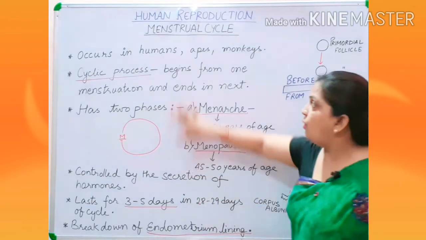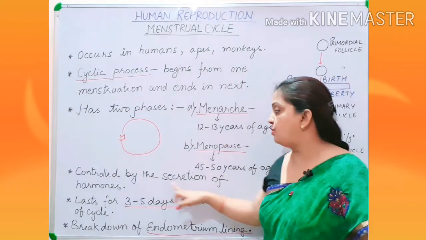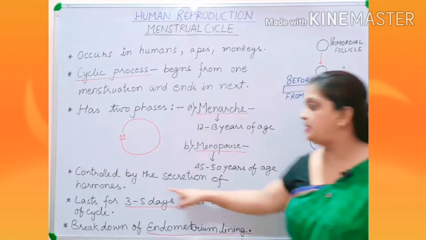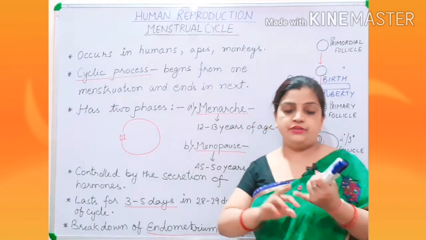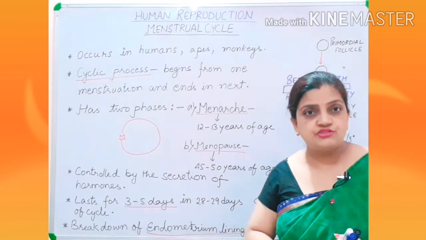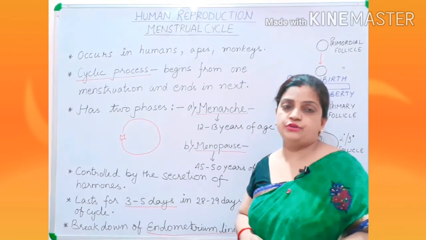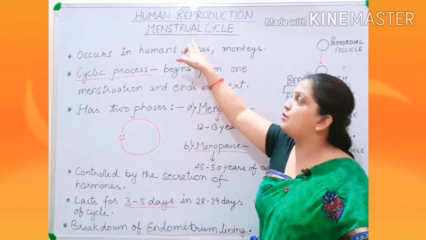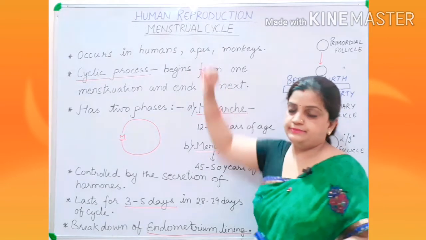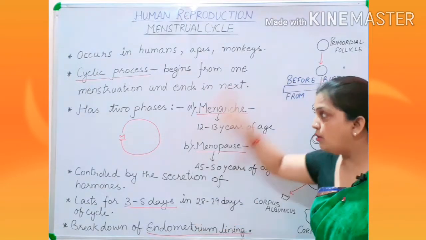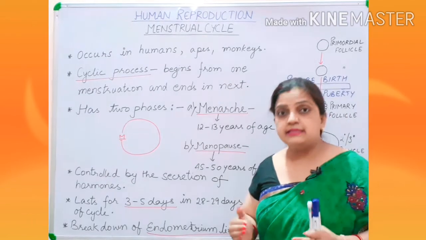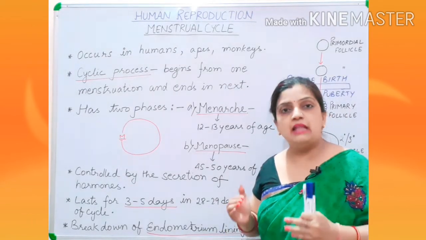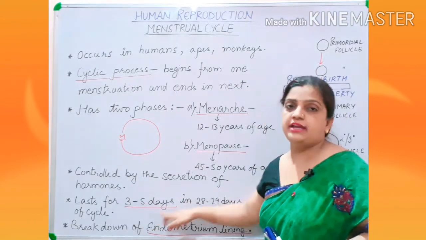Now, this whole process is controlled by different secretions like hormones, your progesterone, estrogen. There are various types of hormones which are playing an important role in controlling the process of menstrual cycle. And this whole process in the women lasts for 3 to 5 days.